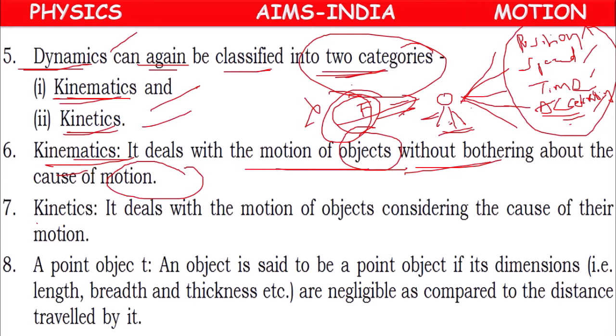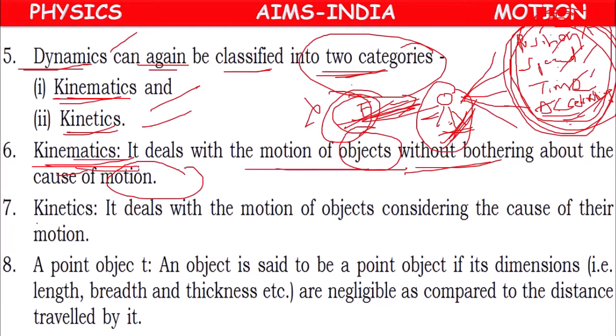Means, to create motion in the body, we have to apply force. Once motion started, we will come across so many terms like position, speed, time, distance, displacement, acceleration. Studying about all the terms which are involved in motion except the force is called kinematics.